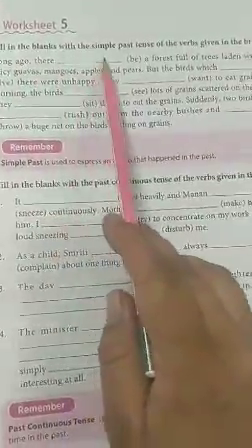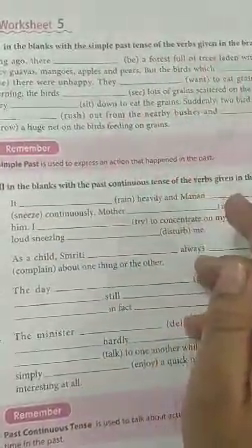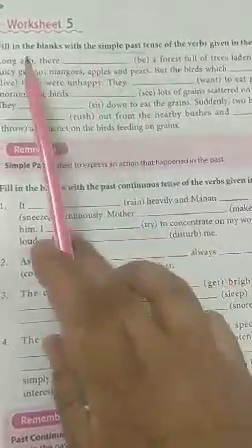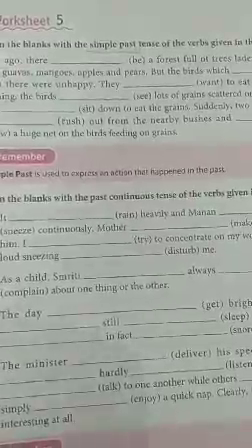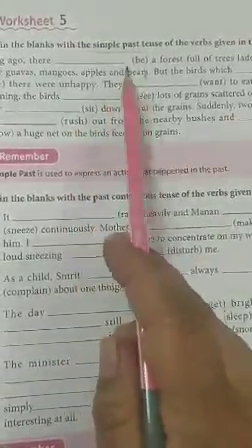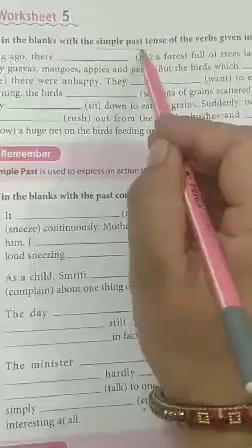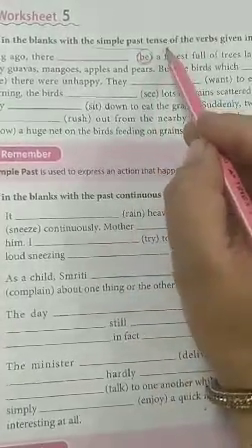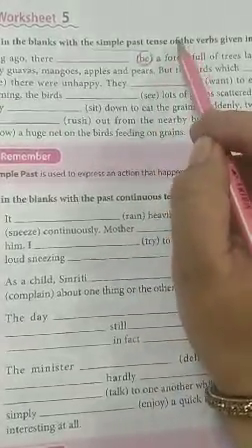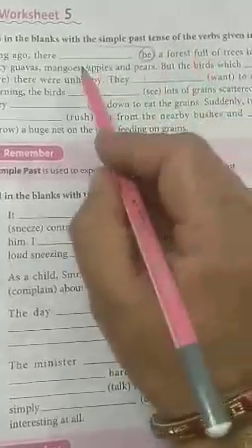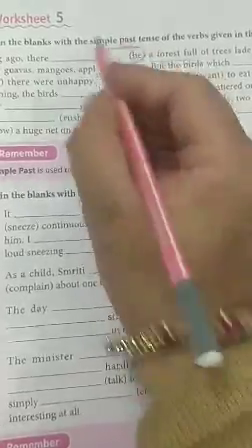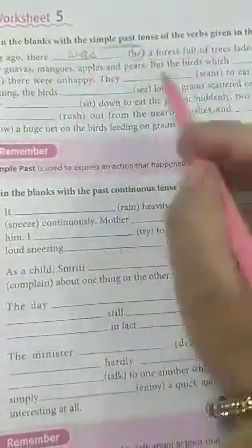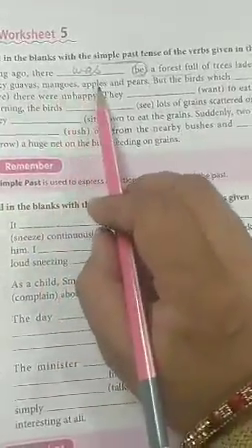Fill in the blanks with the simple past tense of the verbs given in the brackets. You have to use simple past tense. Okay. Long ago there dash (be) a forest full of trees laden with ripe, juicy guavas, mangoes, apples and pears. I have told you that where "be" is written, it means that you have to use the form of verb like is, am, are, or was, were. So what will come here? Long ago there was a forest. We are talking about simple past tense, so there will be was. There was a forest full of trees laden with ripe, juicy guavas, mangoes, apples and pears.